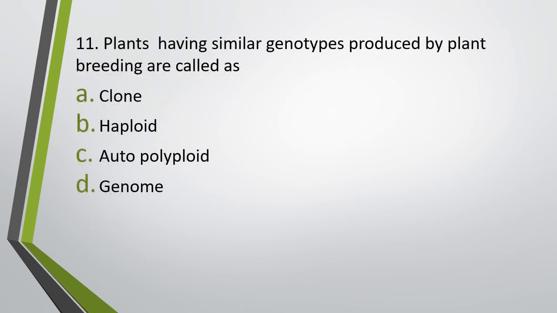Question number 11. Plants having similar genotype produced by plant breeding is called as clones, haploids, autopolyploid or genome. Plants having similar genotype produced by plant breeding is called as. Correct answer is option A. They are called as clones.